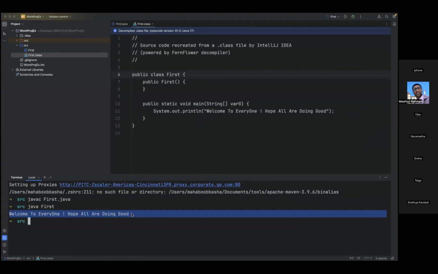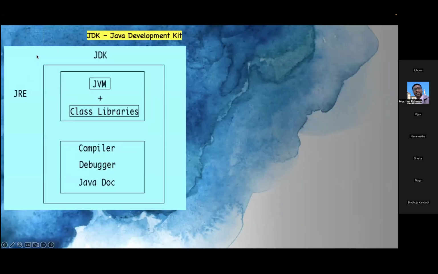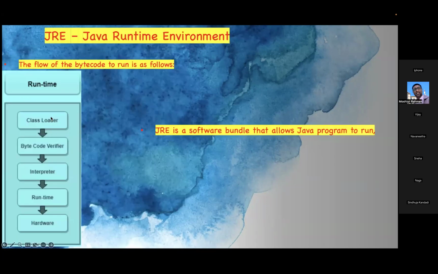So this is how the Java Runtime Environment comes into the picture and starts execution, once your dot class file is generated. JRE contains JVM. So JRE is the runtime environment which contains JVM internally. Again, JVM is the one doing everything, but these are the components we are using here.